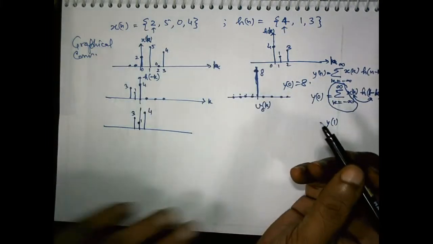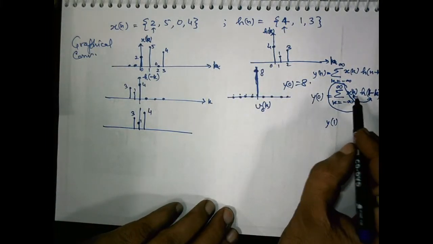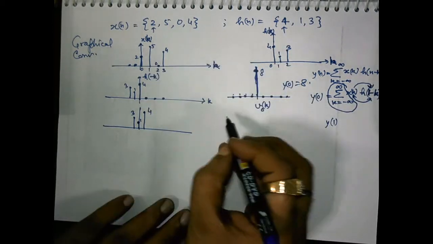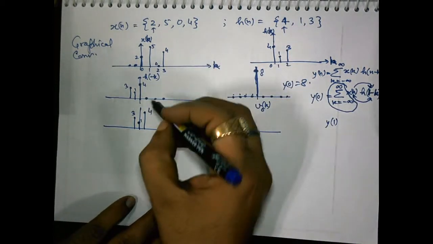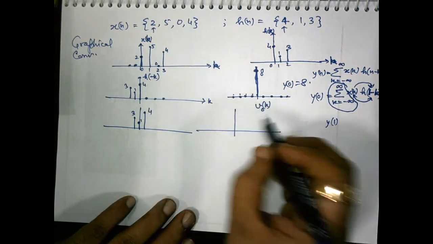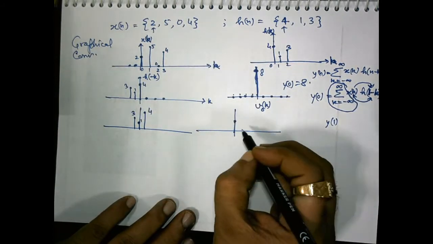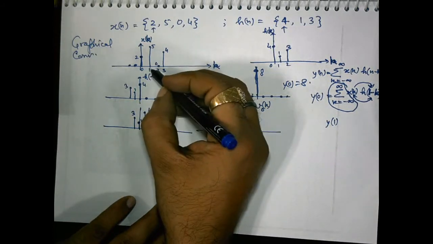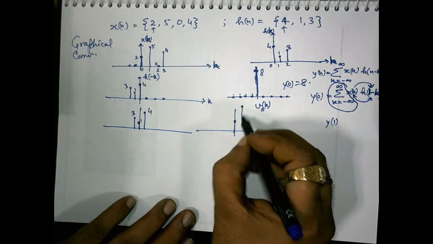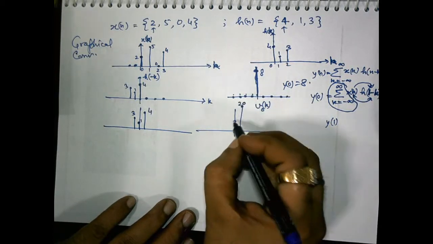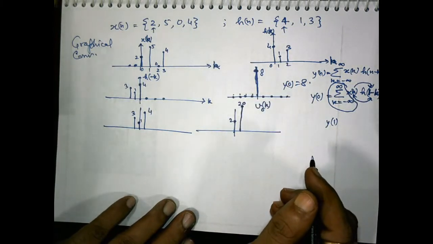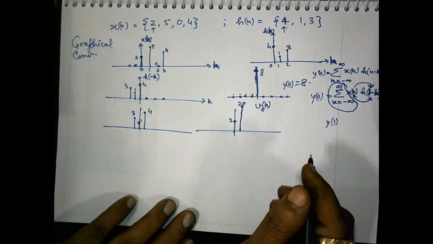And now once again we do the multiplication process. The second step is multiplication of x[k] and h[1 minus k]. Each and every sample is multiplied. So 2 is multiplied by 1, so this is 2. 5 is multiplied by 4, so this is 20. Simply I am writing down the values, because sketching the stem plots will take a larger part of this page, so you may assume that this is correct.